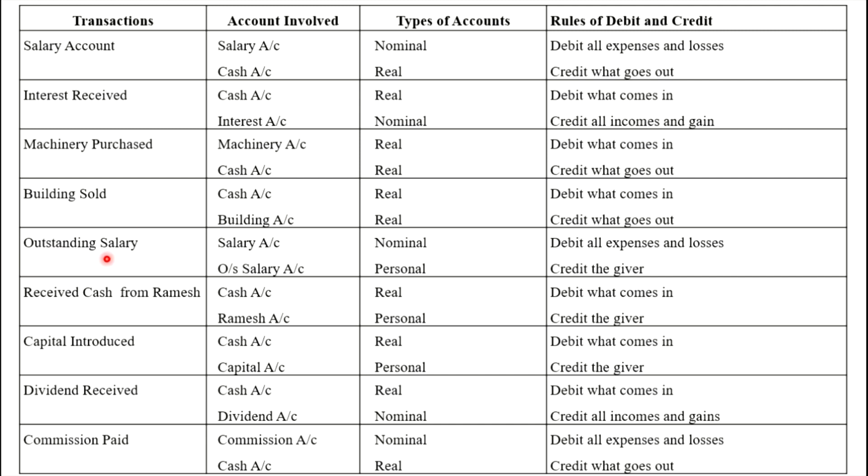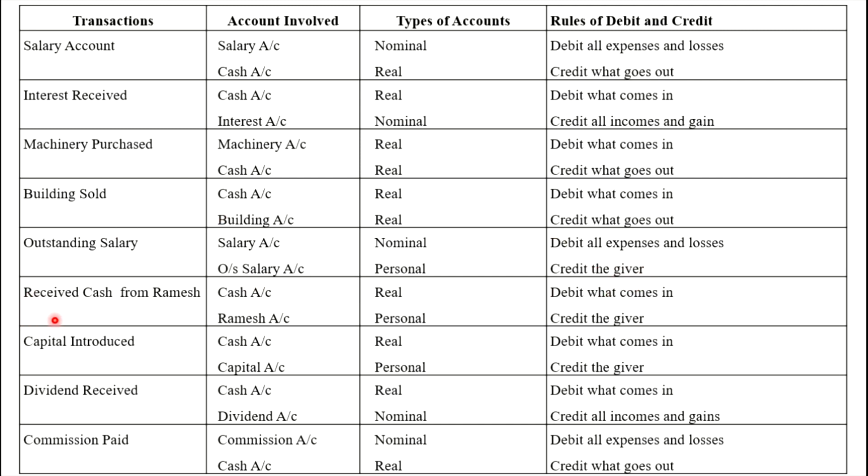Then outstanding salary. Here two accounts are involved, that is salary account and outstanding salary. Salary account is a nominal account. Outstanding salary is a personal account. In personal account, we have seen there are three types, that is natural person, artificial person, and representative personal. Outstanding salary is a representative personal account. By applying that rule, salary is an expense, that's why we record salary account on the debit side. Outstanding salary is a personal account. By applying the personal account rule, credit the giver, so outstanding salary is credited.